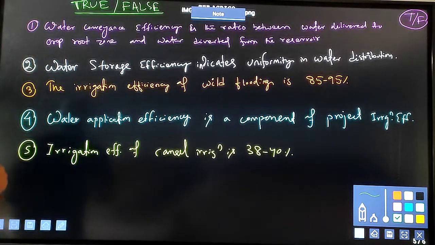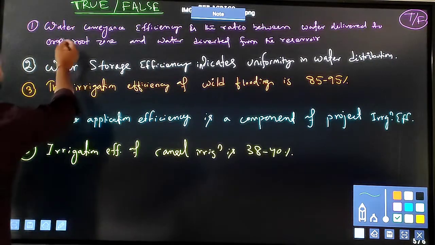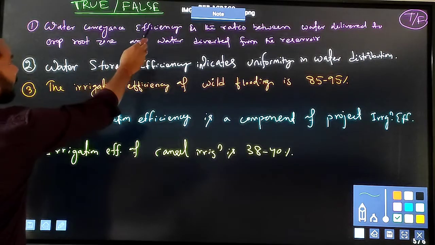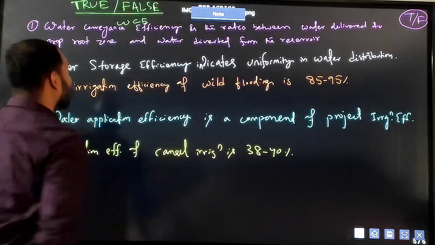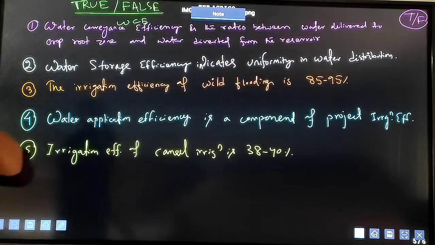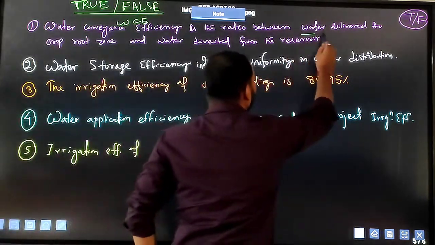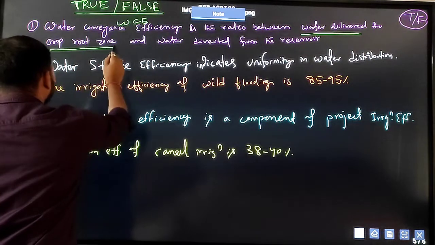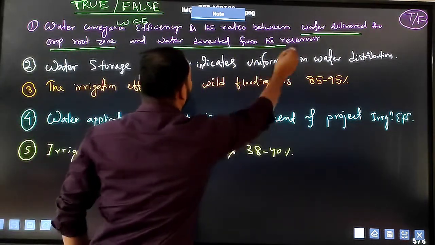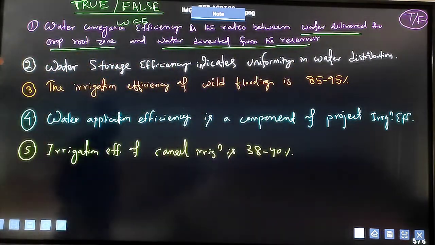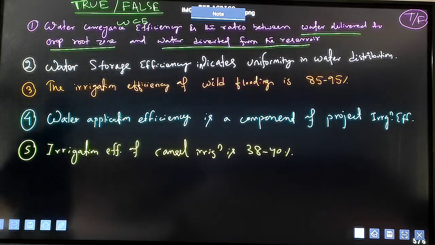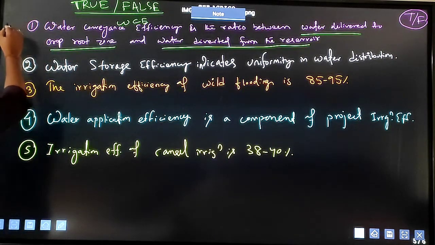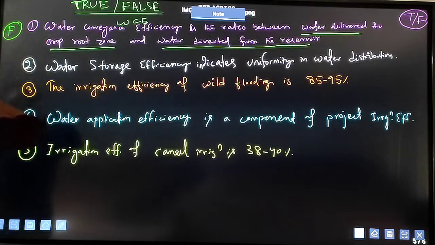Now the first question is water conveyance efficiency, the WCE. Water conveyance efficiency is the ratio between water delivered to the crop region and water diverted from the reservoir. Whether it is true or false, you just think. If I answer this question, it will be false.